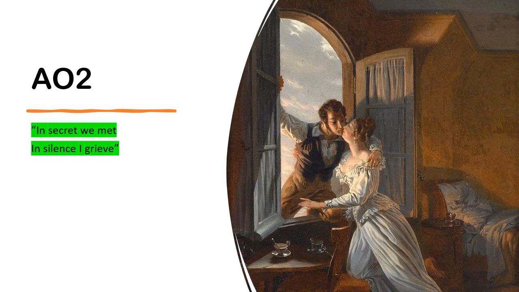It's quite important that you've got this anaphora, so "in secret we met, in silence I grieve" really just emphasises that juxtaposition between the relationship in the past and him on his own in the present. So that's the AO2 quote that I like, and I'll pop some notes on the slide if you missed any of that and you just want to go over the basics.